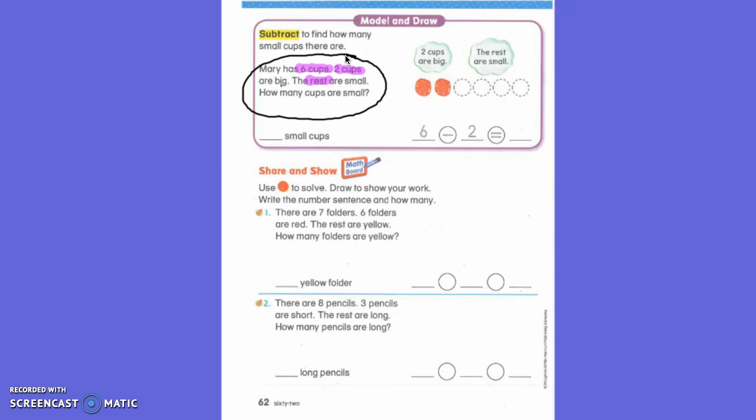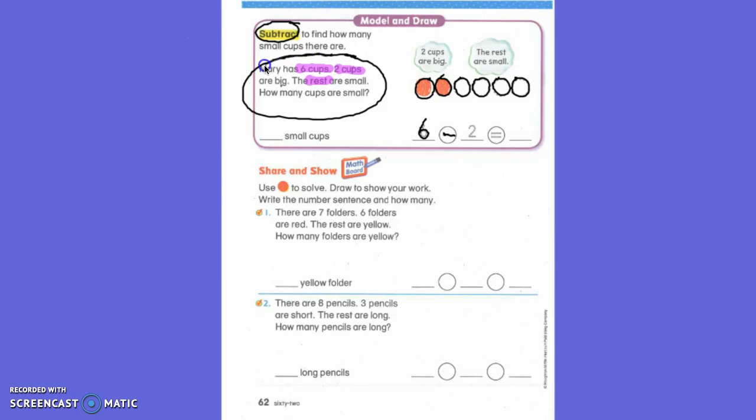Draw 6. So with your pencil, you need to draw 6 counters. This is a very important step. This is with your pencil. You need to draw this many first. Now we can color. Are we going to draw any more? No. We are done drawing now. That was our first step, and then we're done with drawing. Okay, so everyone write 6 on the line. And then a minus because we are subtracting.